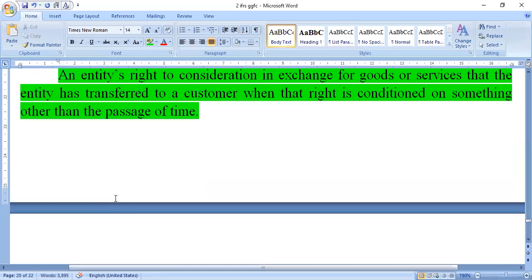After that, the next one is contract of liability. So the contract of liability, what does it mean? Contract of liability is nothing but an entity's